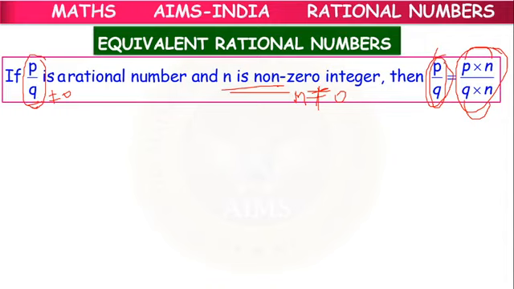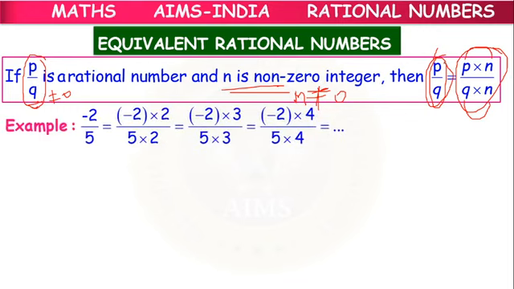So we have a rational number in which q is not equal to 0, and we have a number n which is not equal to 0. If we multiply both the numerator and denominator by n, we will get another rational number. The given rational number and the resulting rational number are both said to be equivalent.